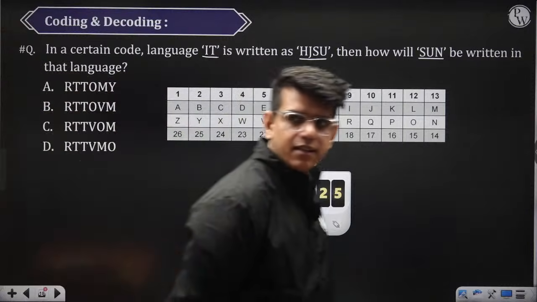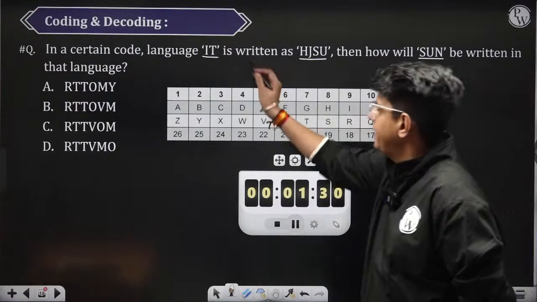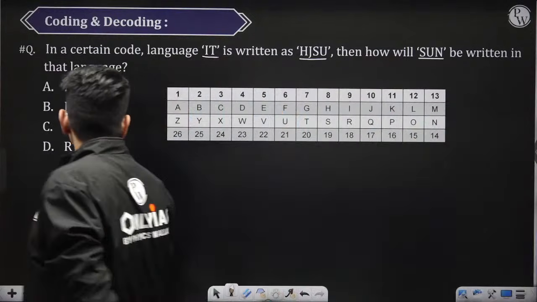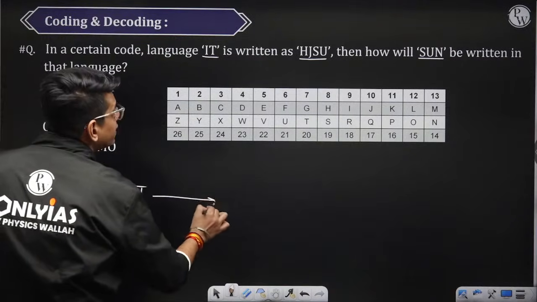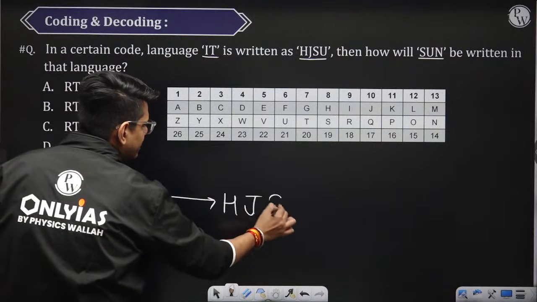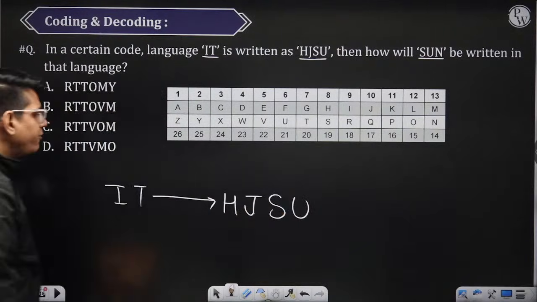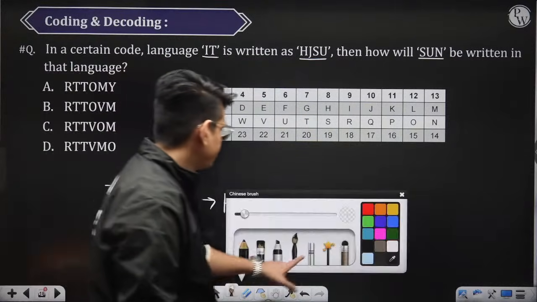So let's see, right? First, we need to find the logic of how IT is connected with H, J, S, and U. Now, if you see I, where is I? I is here.